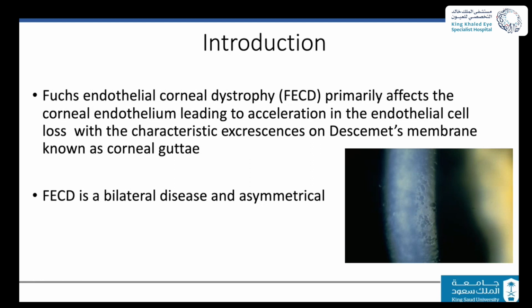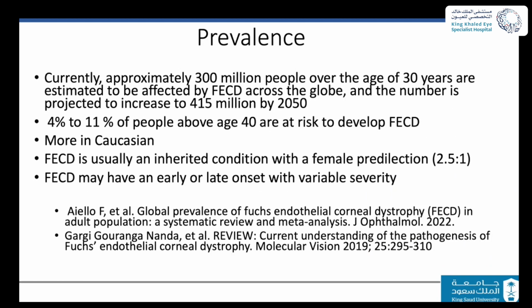Now, the definition, as we know, this is a disease affecting the corneal endothelium, characterized by acceleration of endothelial cell loss and the presence of excrescences, which is the thickening of the Descemet membrane. It's usually bilateral with asymmetrical presentation. The prevalence was quite interesting. I thought it was much lower, but globally we are talking about 4 to 11% of people above age 40 who might be affected. If you go all the way to the east, in Japan, you talk about 3.5 to 4%. And if you go all the way to the west, you might see cases up to 11%.